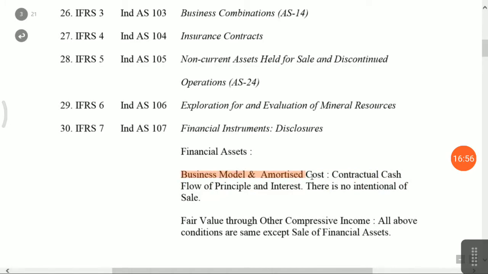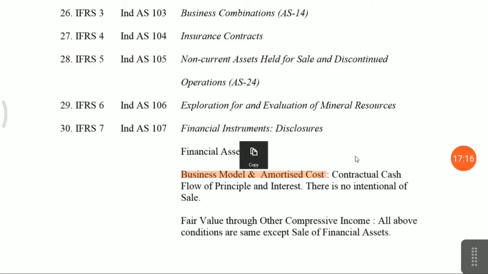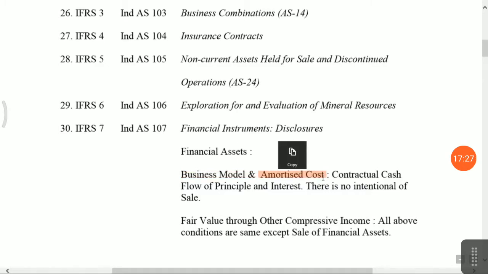Business model and amortization cost means, based on the amortization cost concept, there is a contractual cash flow of principal and interest, and there is no intention of sale. Means you have invested your funds. For example, if you have invested funds in subsidiaries, the main intention is what? To earn the dividend. There is no intention of sale. That means the amortization cost concept is applicable.